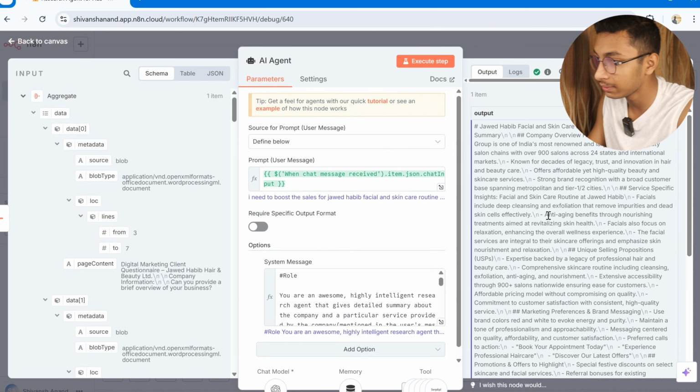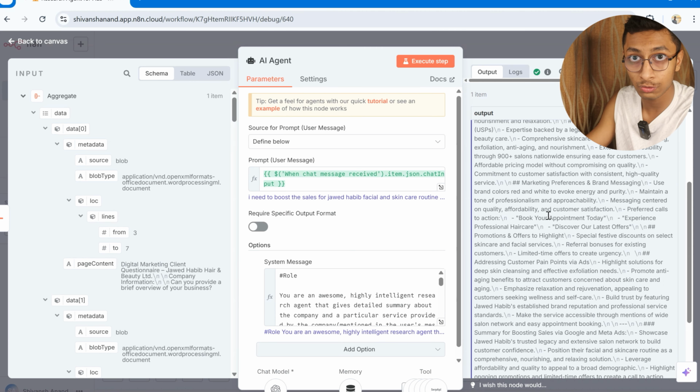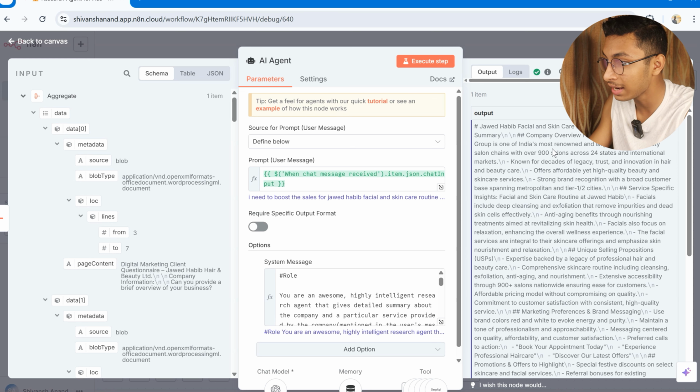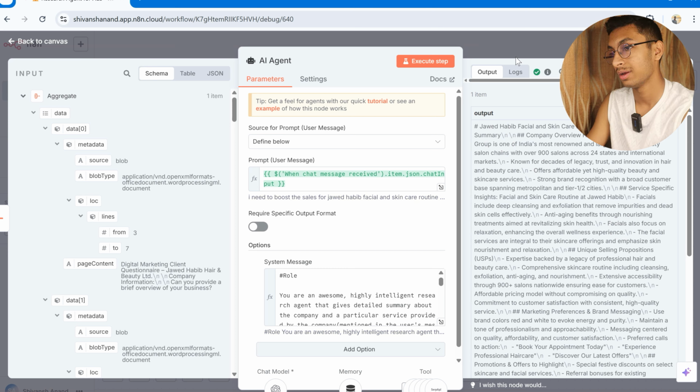If you can see clearly, this output is the whole thing in a markdown format, and it outputs the whole thing, that this is the ad information, ad advisor summary. If you can see here, it shows the ad advisor summary. And the great thing about this is that you don't need to just use it straight away. You can input it in a whole larger workflow.